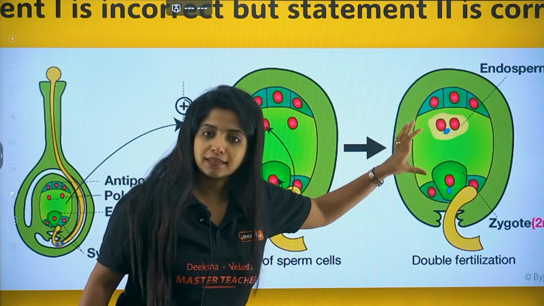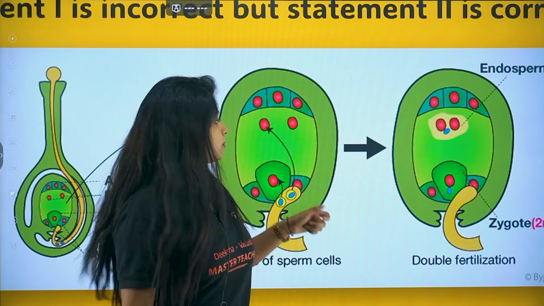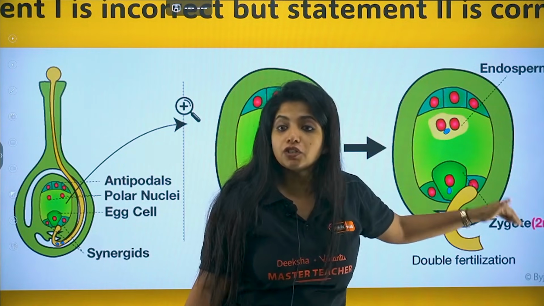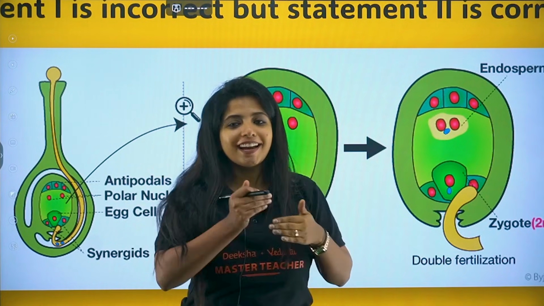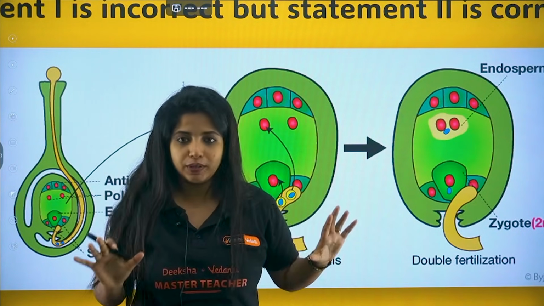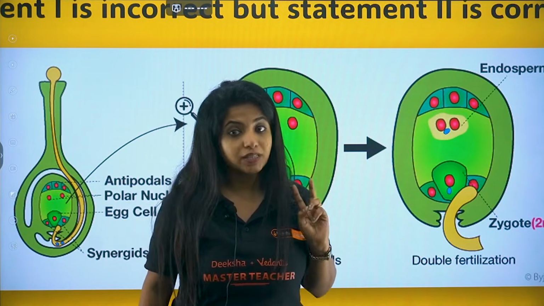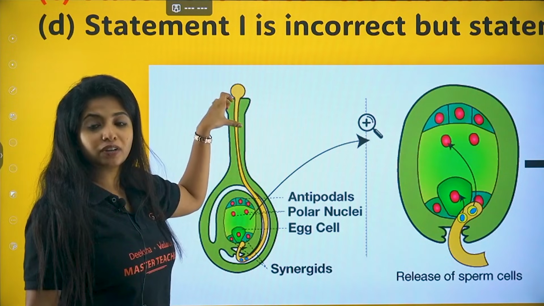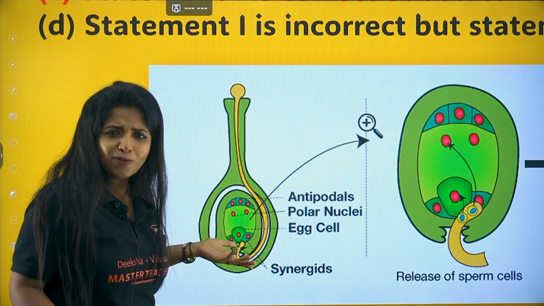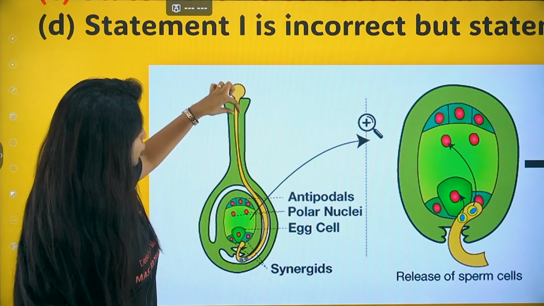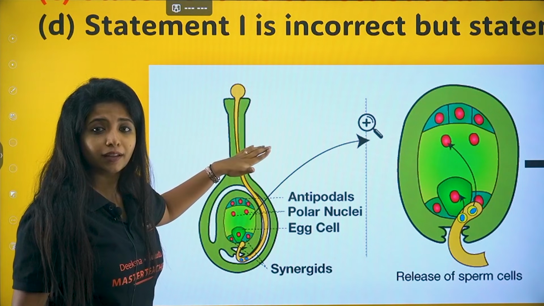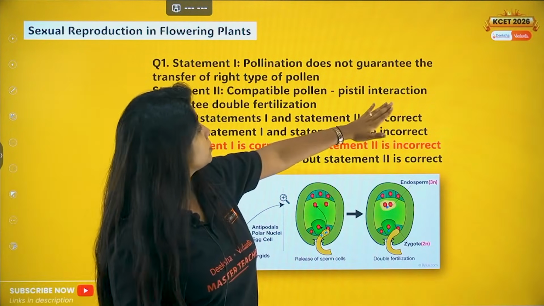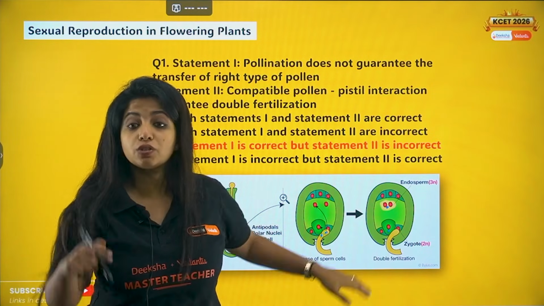So you got the zygote from the first fertilization. From the second fertilization you got something which is known as endosperm, which is going to nourish the zygote so that the zygote can divide and form the embryo properly. So 2 times fertilization is happening. Now do you think just because there is compatible pollen-pistil interaction, all of this will happen? No, that is not a guarantee. Sometimes the pollen tube can grow until here and can stop. So basically this statement, which is the second statement, compatible pollen-pistil interaction guarantees double fertilization, would be wrong.